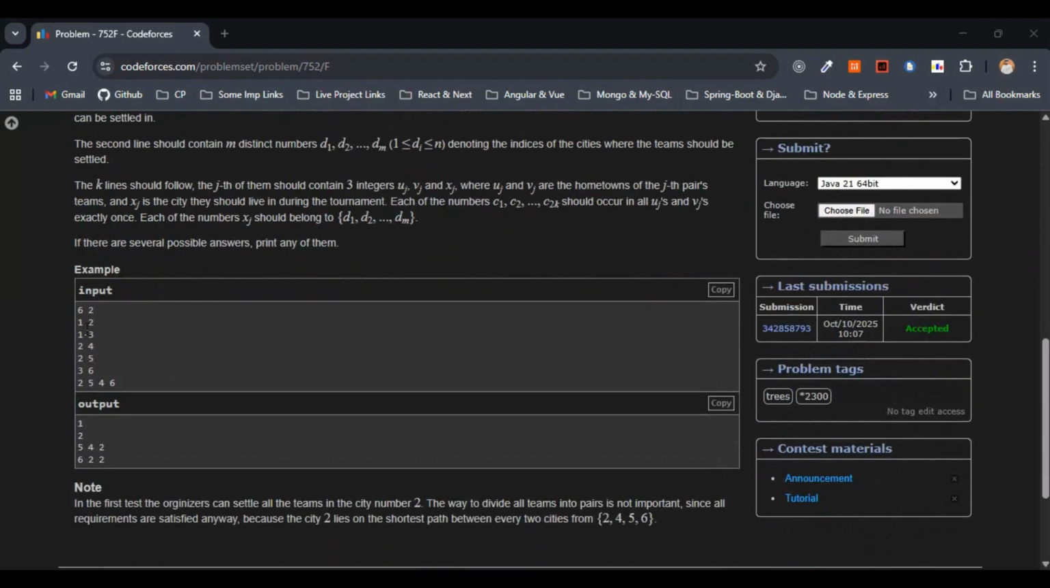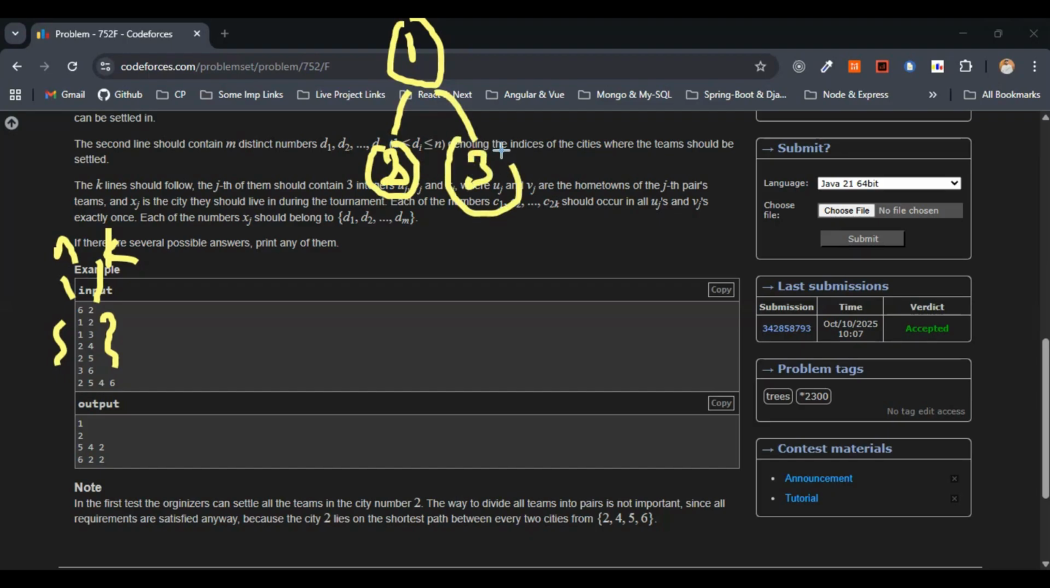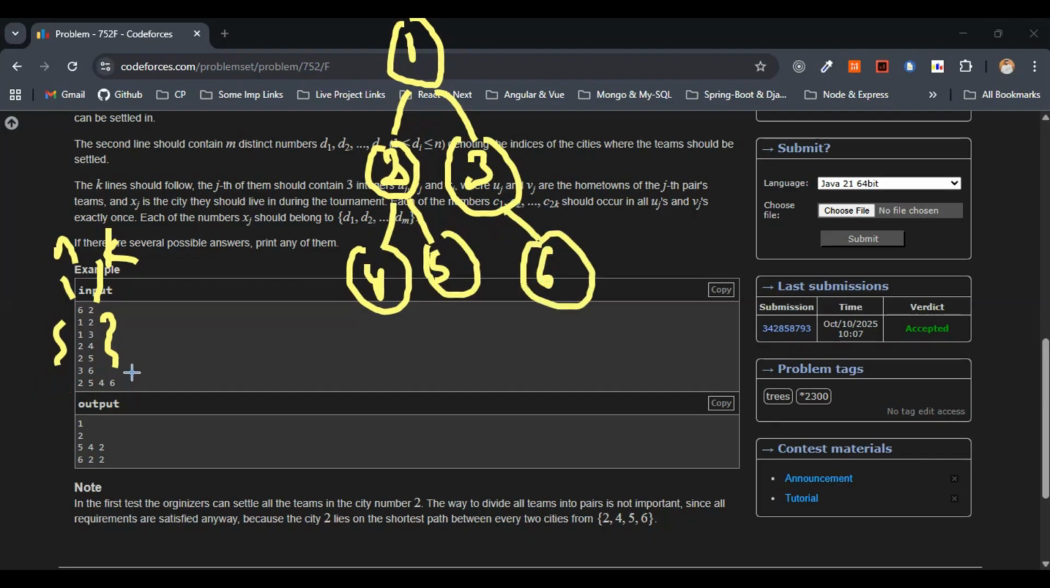Just give me a second. See here, we have been given the question, this is the input output part. n we have been given 6, k we have been given 2. These are the edges basically, and I can represent them in this way. 1 to 2, 1 to 3, then 2 to 4, 2 to 5, and finally 3 to 6. So these are the edges. We can call these the specials: 2, 5, 4, 6, whatever they have given. So these are the specials basically.